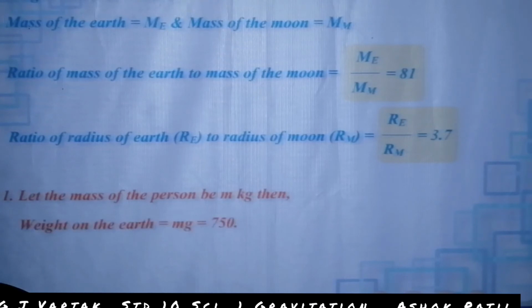First, let the mass of the person be m kilograms, then weight on the earth is equal to mg, which is equal to 750. mg is equal to small m into g, which is m into g me upon re square. g is equal to G m upon r square, we found out last time. Then substitute the value of g here.